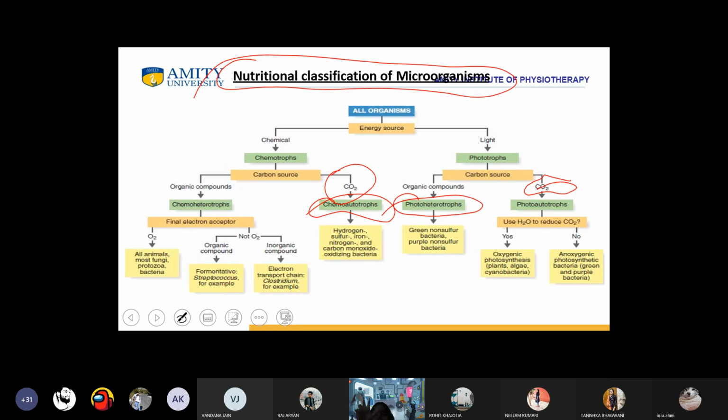Any doubts in this particular conceptualization? No, ma'am. No doubt. Okay, so can we move? Only one student is speaking every time while I am saying. What are all the other students doing? No, ma'am, no doubt.